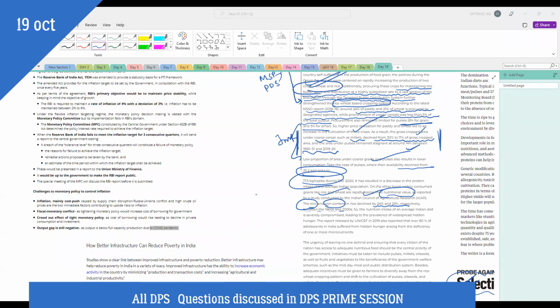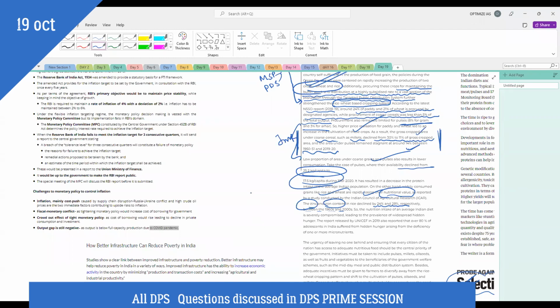Soil degradation. See, from where will the plants get nutrients? Plants take from the soil only. I hope you know this. So because of monoculture, what has happened?